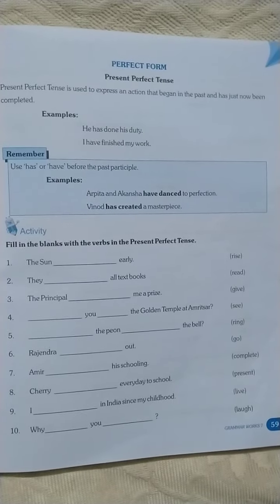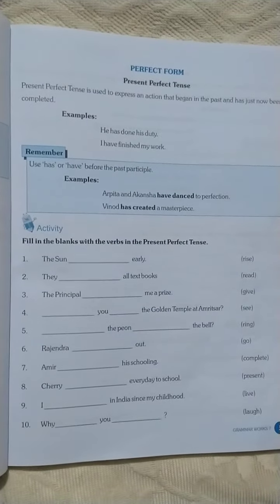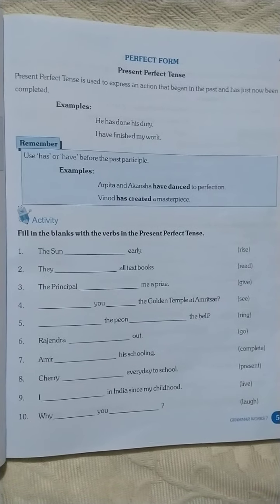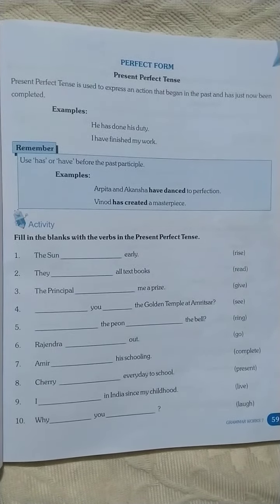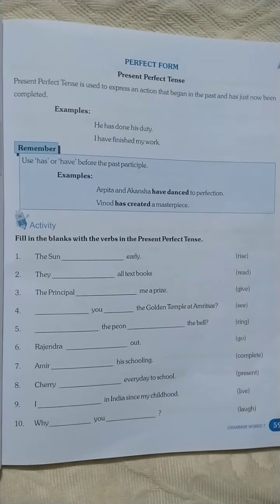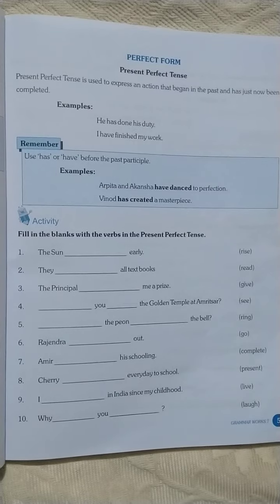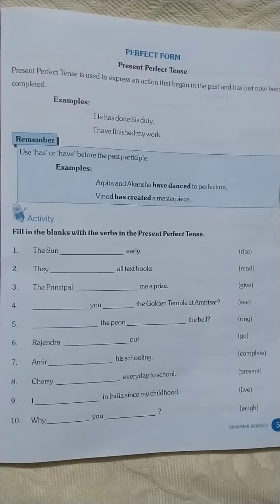For example, he has done his duty, means the action started in the past and finished now. I have finished my work, means that work started in the past and possibly it has finished now.